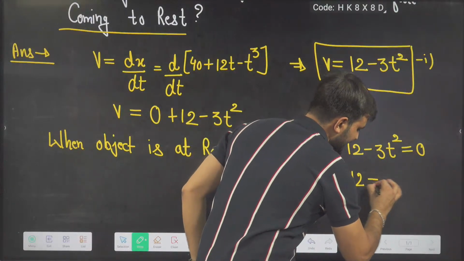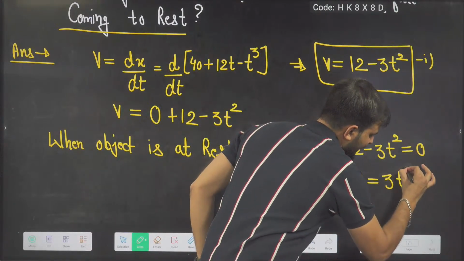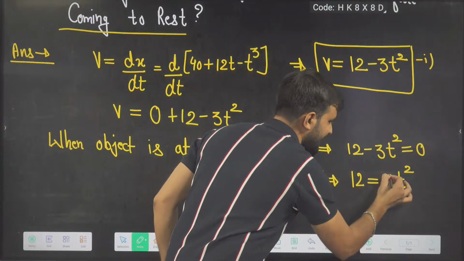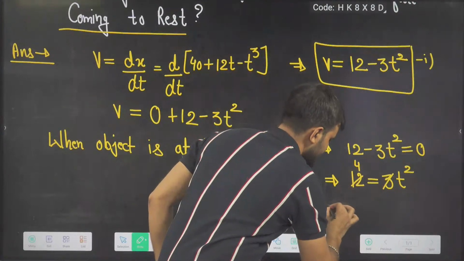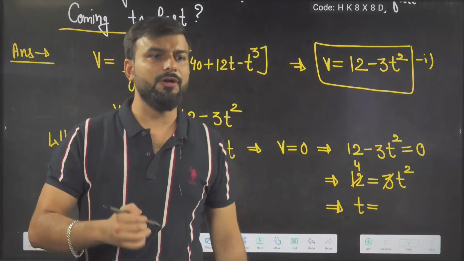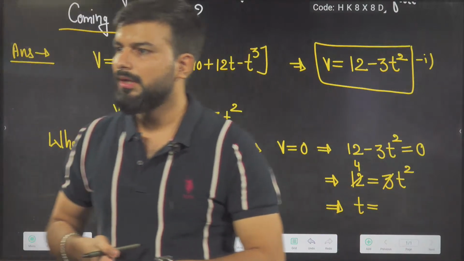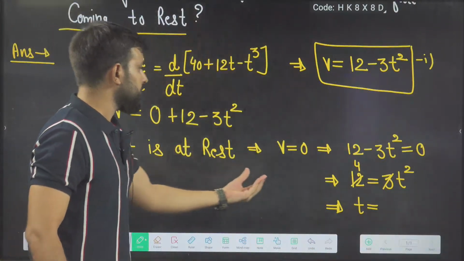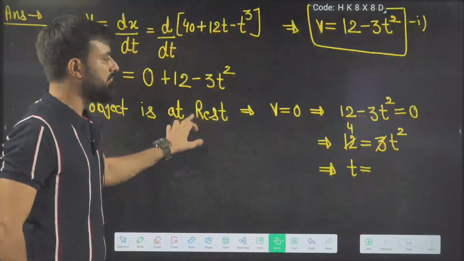12 is equal to 3t square. From here, what is the value of t you will get? t square is 4. The value of t will be plus minus 2. Under root of 4 is what, beta?